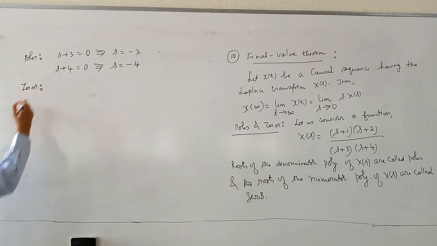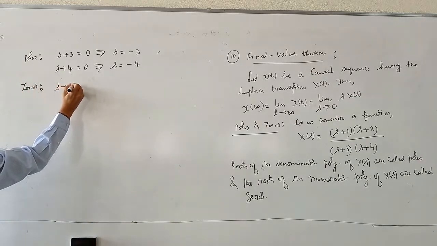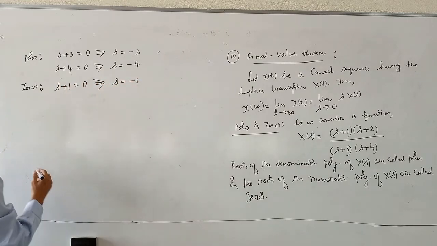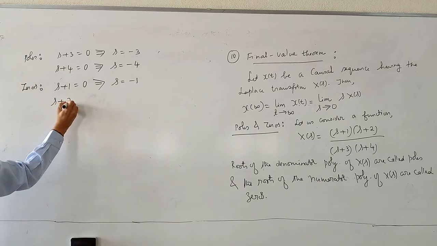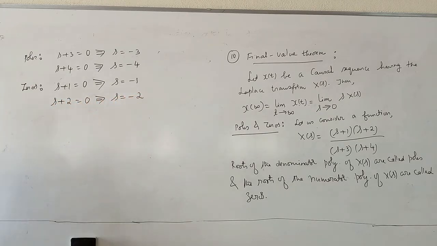What are zeros? Roots of the numerator polynomial. s plus 1 equal to 0 implies s is equal to minus 1. s plus 2 equal to 0 implies s is equal to minus 2.